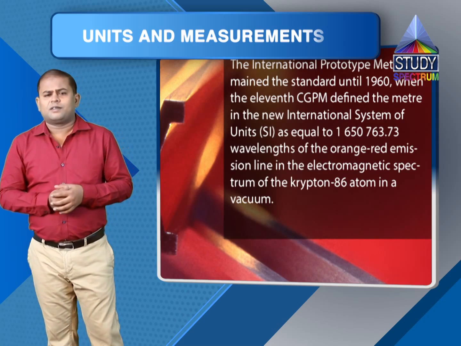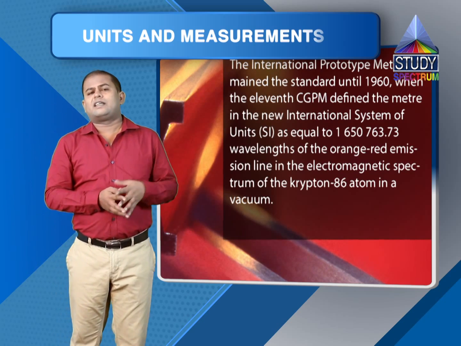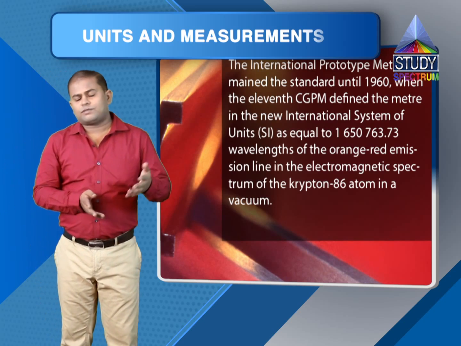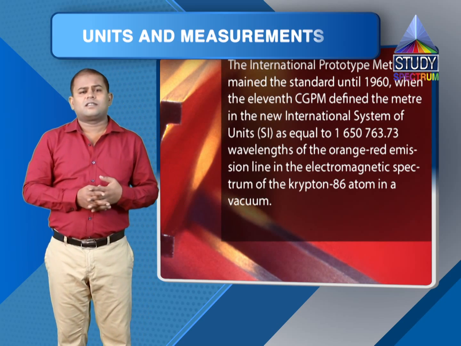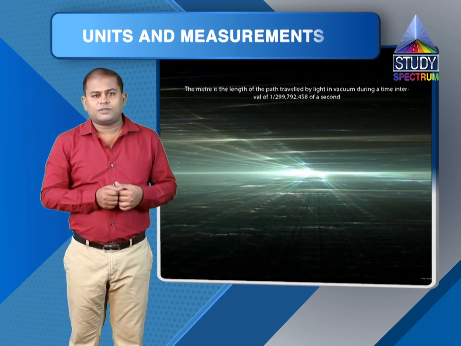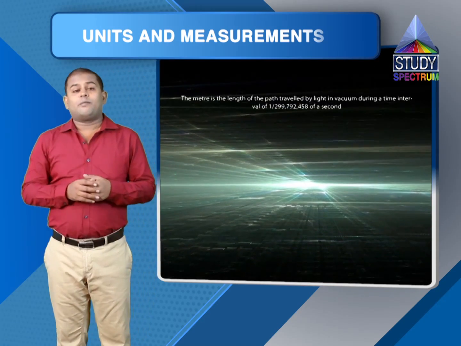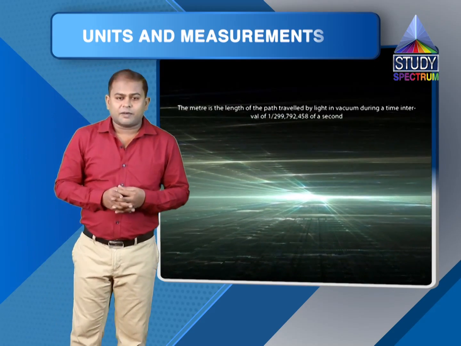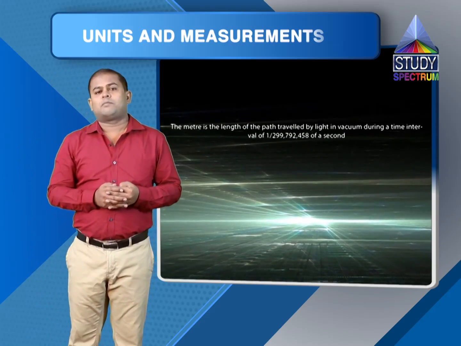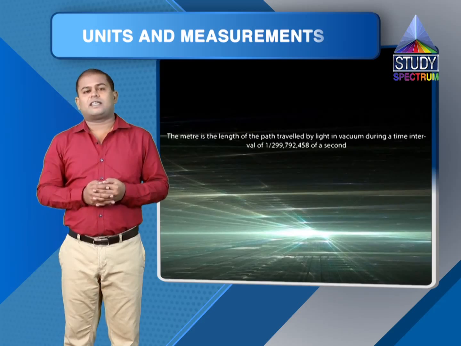In fact, 1 meter can also be defined in terms of the distance traveled by the light, and it can be defined as distance traveled by light in vacuum in 1 by 299,792,458 part of 1 second.